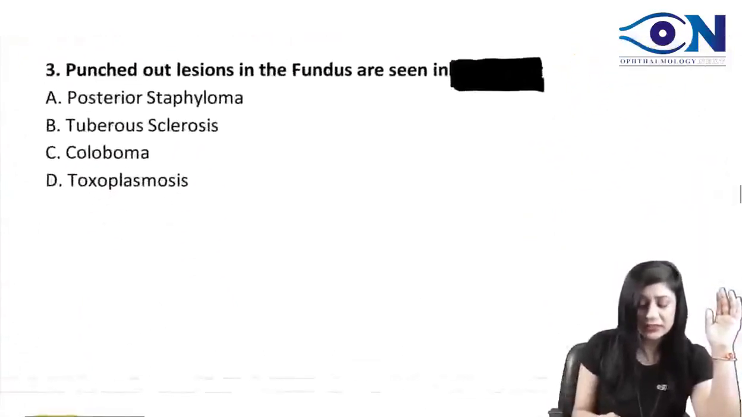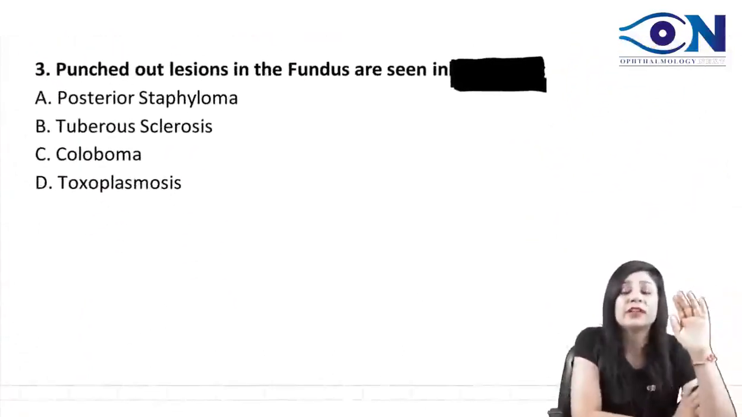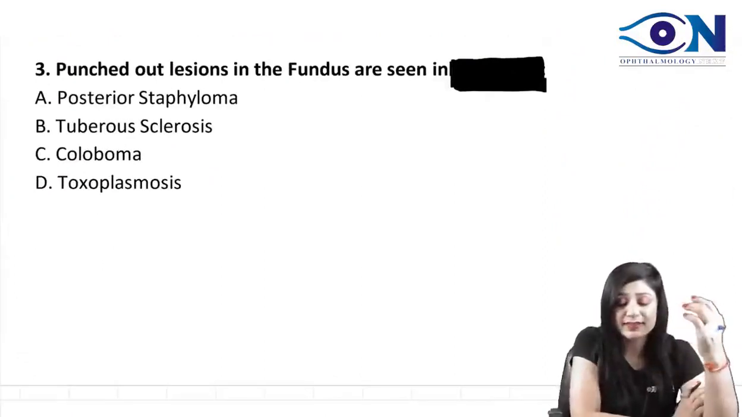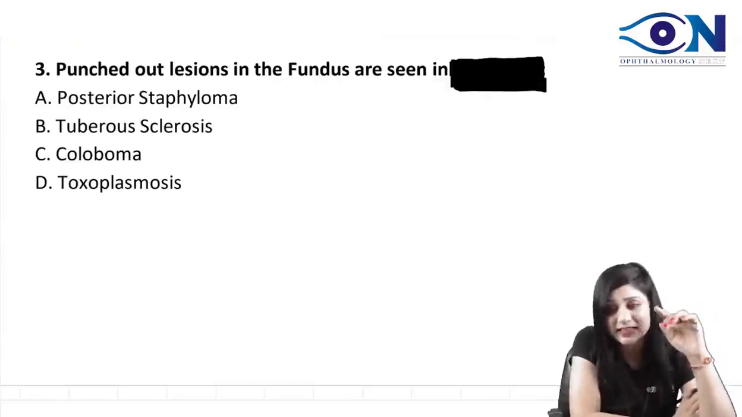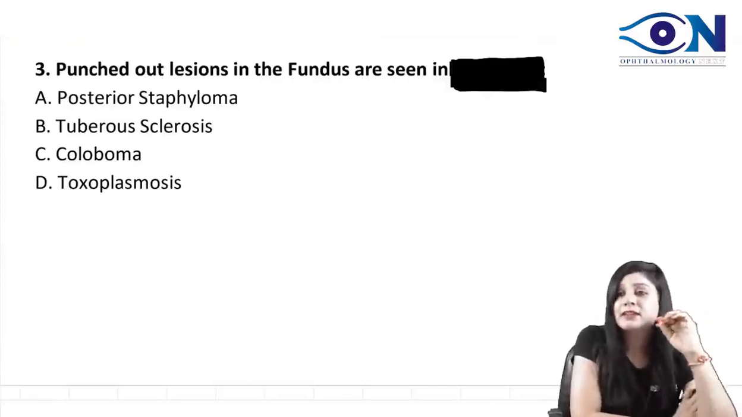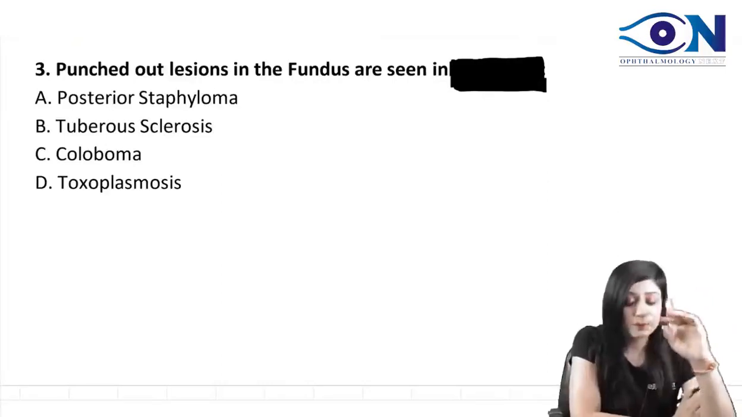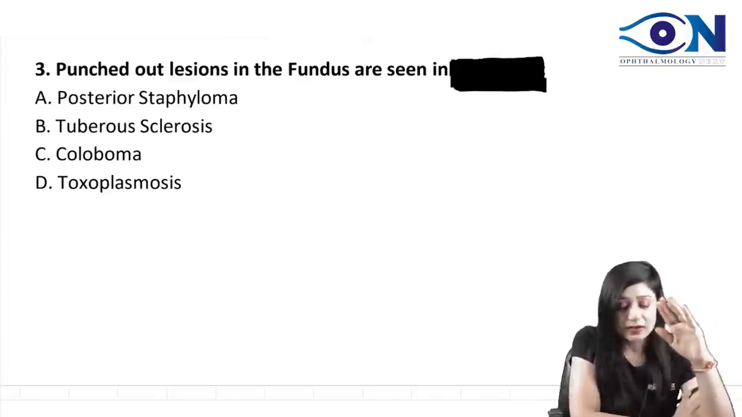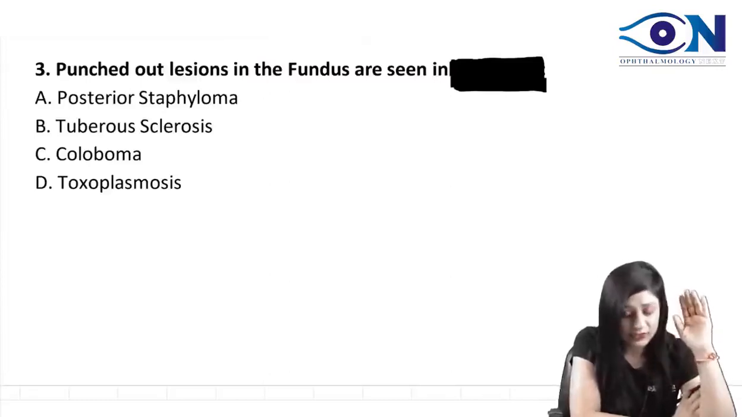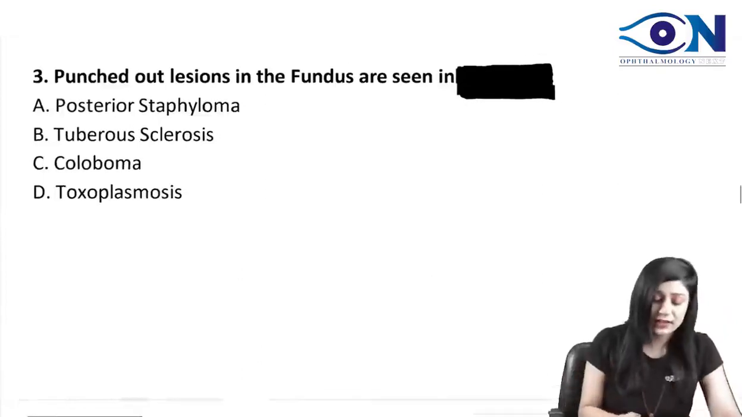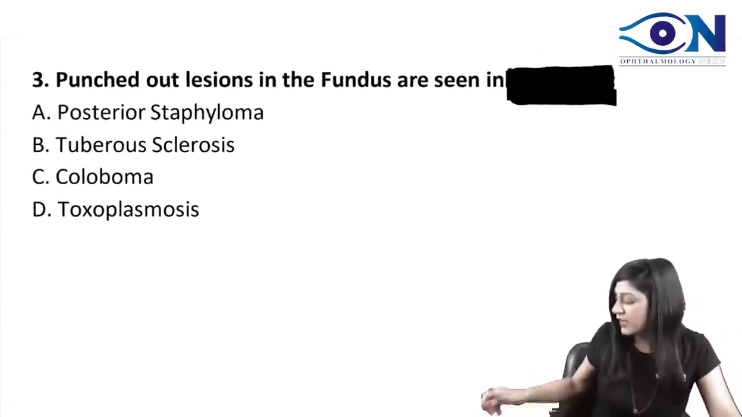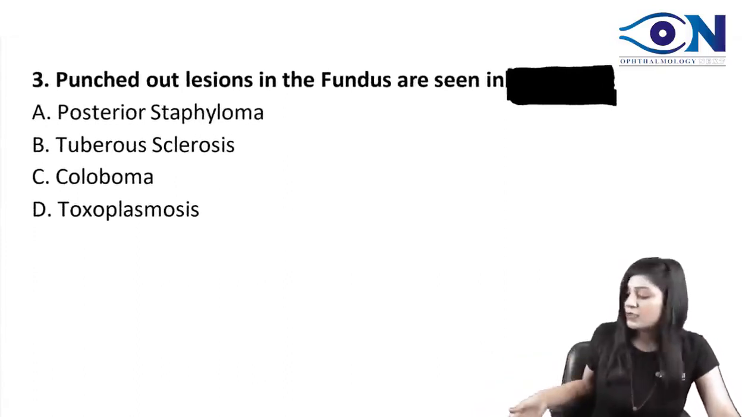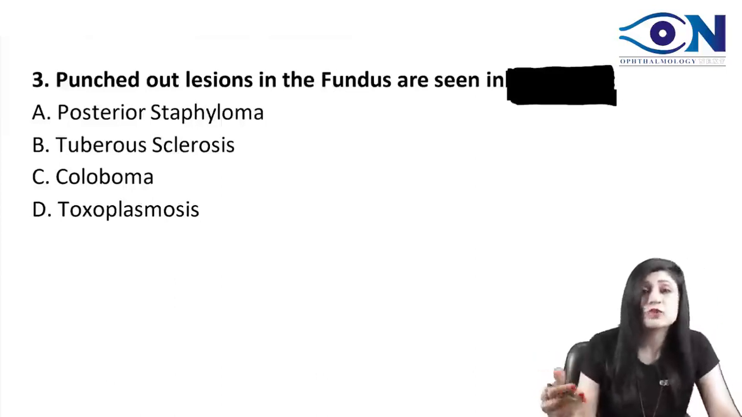Okay, now this is a slightly different kind of question, and there was a lot of controversy in the language of the question. Many of the students said that punched out lesions in the fundus are seen in, and many of the students said that it is seen in all except. Now, based on the options, I would say it should be seen in, because none of the other things are showing you punched out lesions. Because if you see this, number 1 is the posterior staphyloma. So posterior staphyloma will definitely not give you punched out lesions.